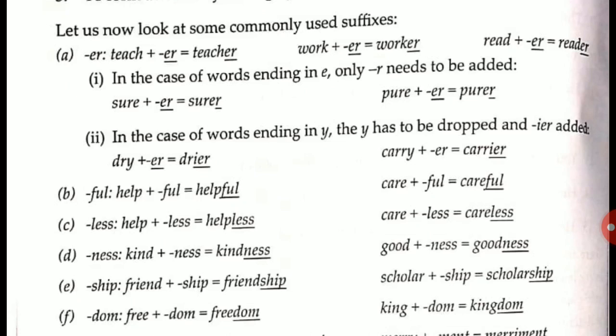Understood? So first we have seen teach plus er, work plus er, read plus er. But when it ends with e, we need to add only r. Or when it ends with y, we have to drop the y and add ier.